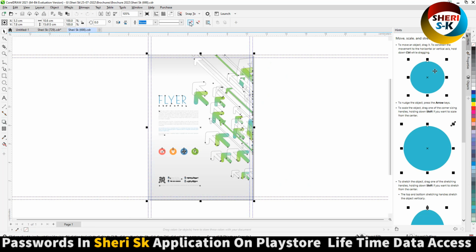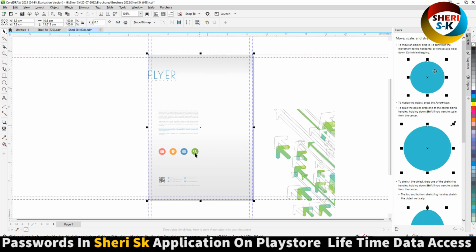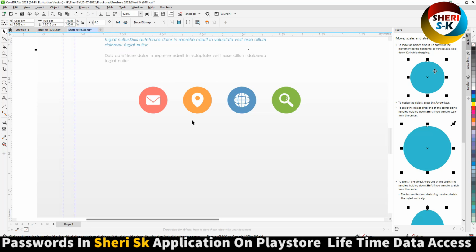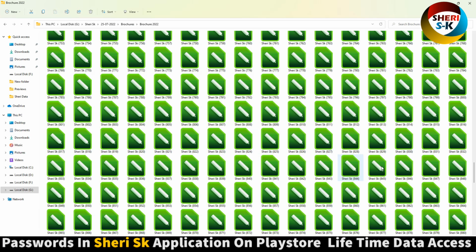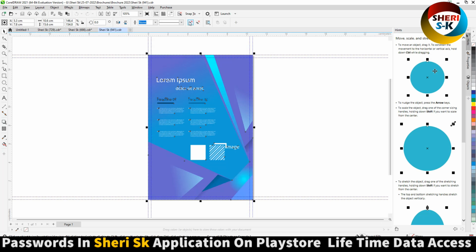Wow, here is location, texting, and here is website, and here is find. Okay, and here is wow. First you need to unlock the layer.